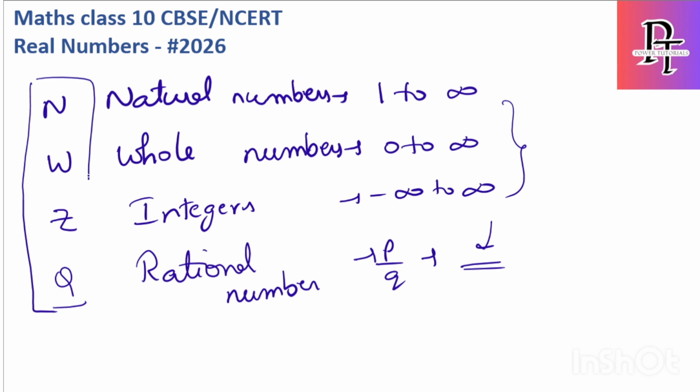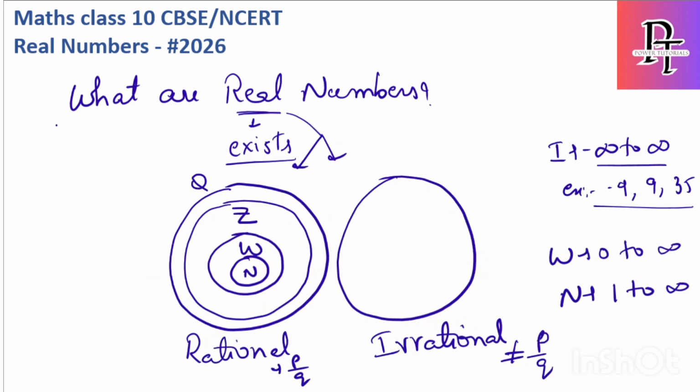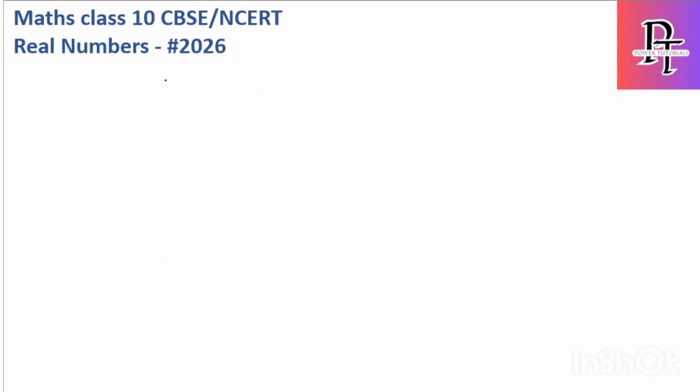We might have studied these in the previous classes, but I just want to revise that we have these types of numbers: natural, whole, integers and rational. All of these, along with irrational numbers, belong to real numbers. Inside real we have two subsets, rational and irrational. Irrational we will cover after exercise 1.1 is done, but right now just consider rational numbers. Then we have another two types of numbers called prime and composite.